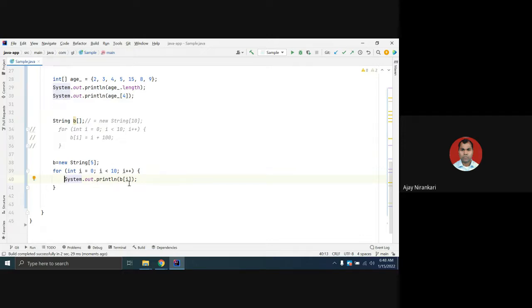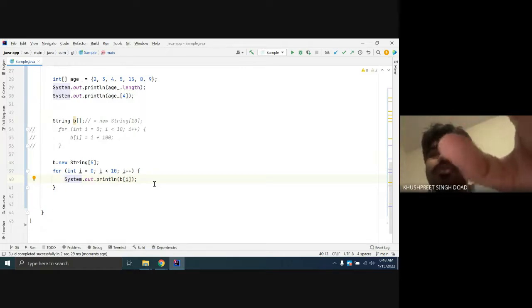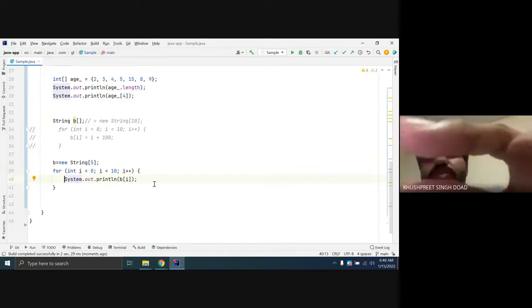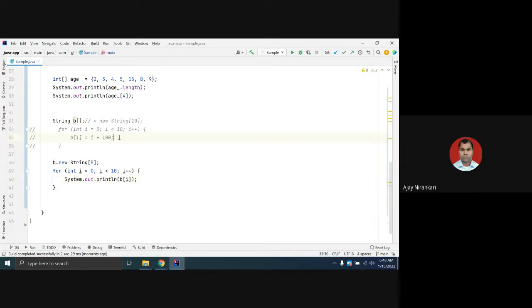Sir, one question: where you used the comments for int i, b of i is equal to i plus 100, what is the difference between that for loop and the one below which uses System.out.println? Here we are putting values inside the array, storing values inside the array. Here we are getting, accessing the value of b. Here you are storing the value in the array, and here you are accessing the value.